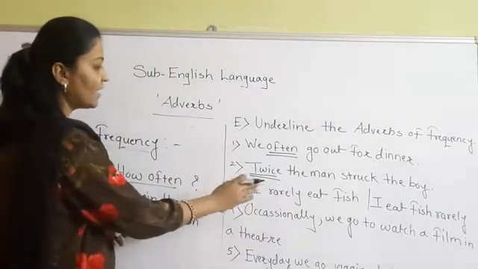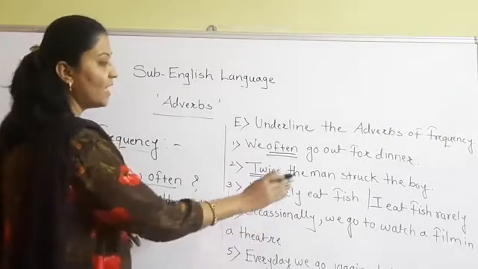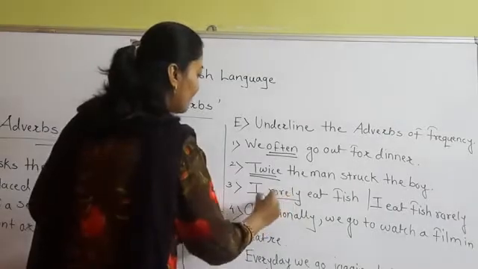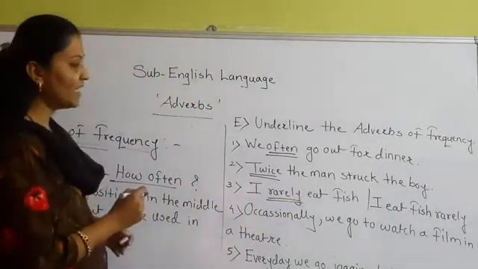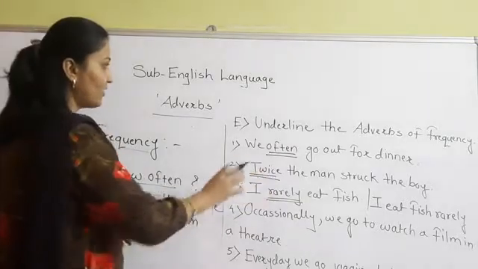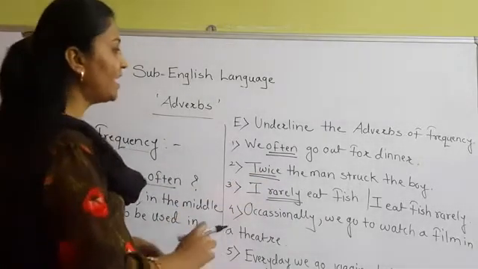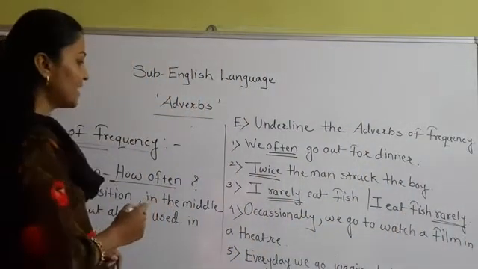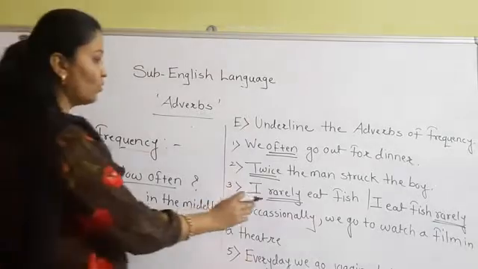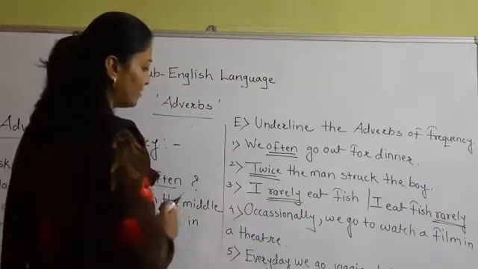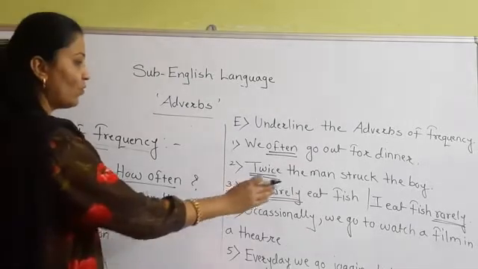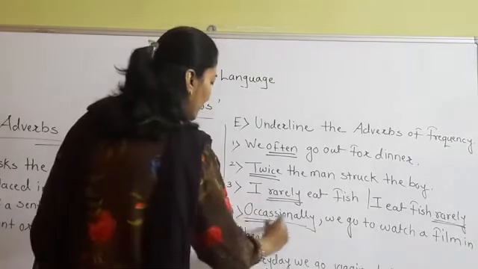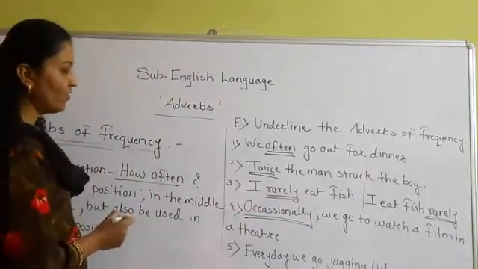Then third sentence, I rarely eat fish, or I eat fish rarely. Rarely means very less time, very few times. I rarely eat fish. This is the word that shows the adverb of frequency. Or I eat fish rarely. So you have to underline this word. Then next sentence, occasionally we go to watch a film in a theatre. Okay. So in this sentence the word occasionally is used as adverb of frequency.